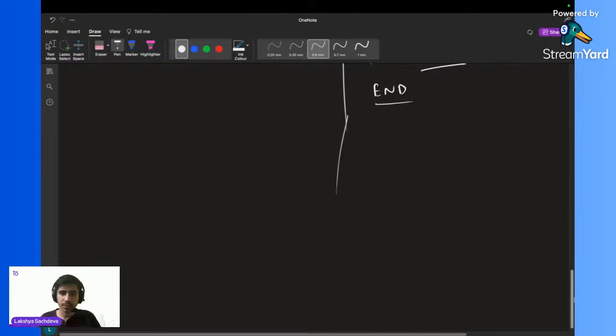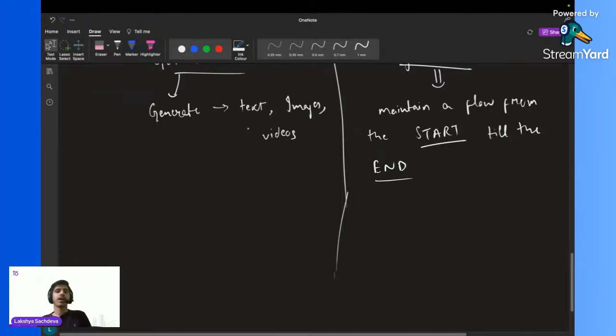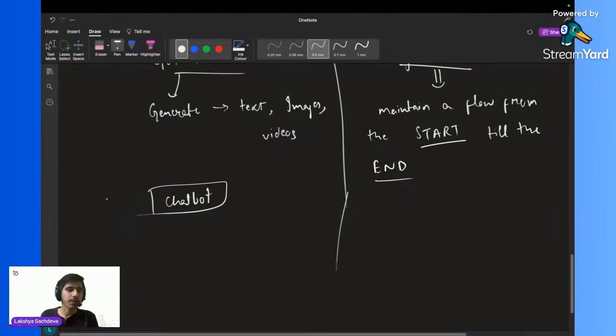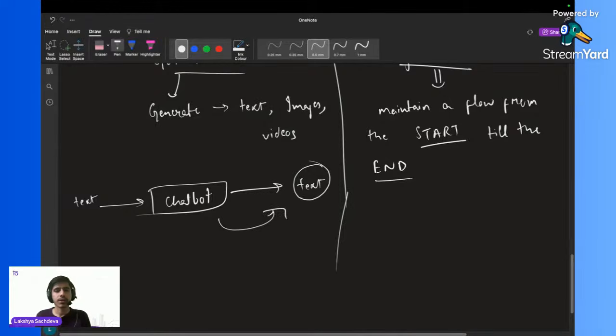Sir, can you give us some example? Yeah, sure. Let's say we are making a chatbot. We are going to give some kind of text over here, and the output will also be text. So this text over here is generated by our chatbot.